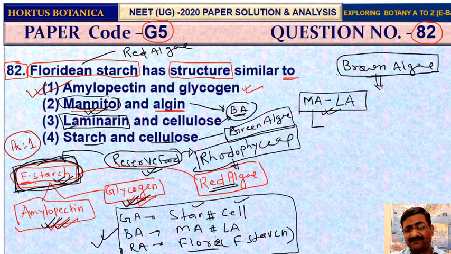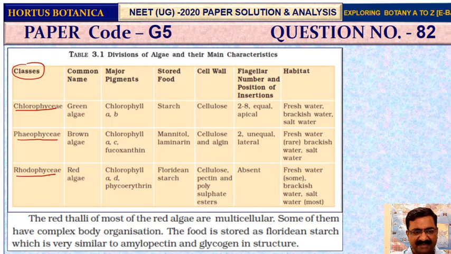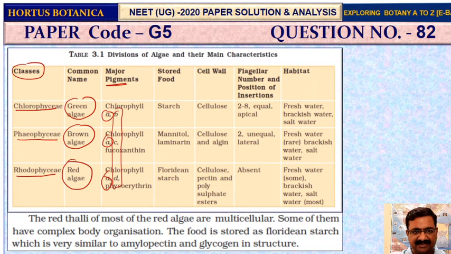Try to understand from which part of NCERT this question has been framed, so that whenever you study NCERT again, you will be conscious. See the NCERT explanation. This is a very important table. In this table the 3 classes have been explained: green algae, brown algae and red algae. These are the major pigments. Very easy to remember.